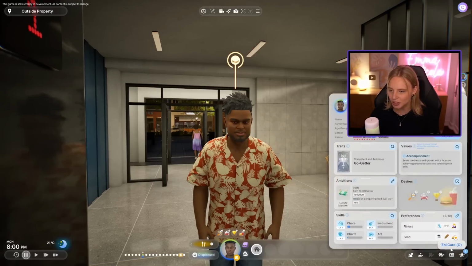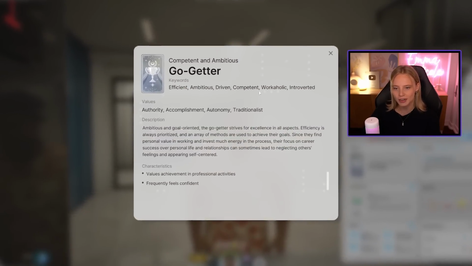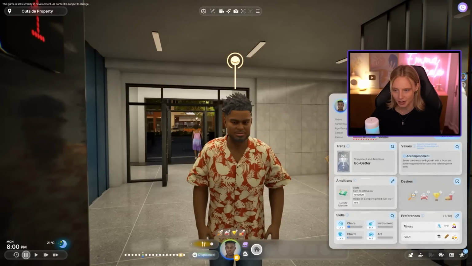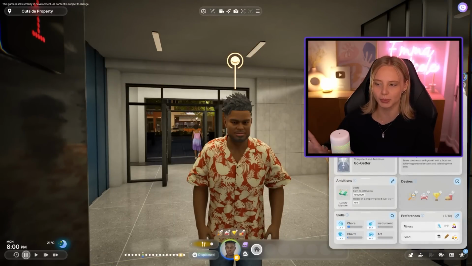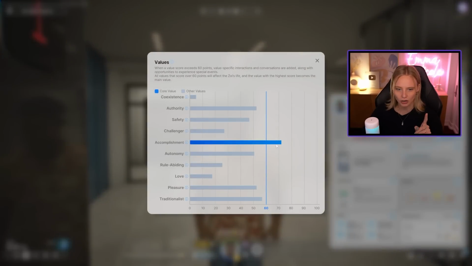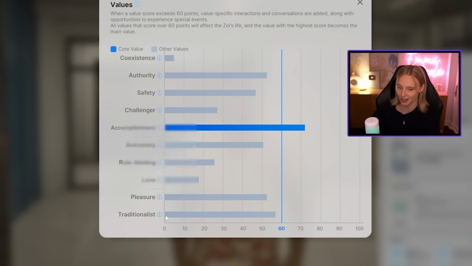So actually, something I wanted to check was a little bit about Sam and his values, his traits, his ambitions. So his trait is a go-getter. So he's efficient, ambitious, driven, workaholic, introverted. That is interesting considering he is unemployed. Not totally incompatible, but I feel like it makes sense that he should have a job. So let's do that next. And then his values are accomplishment. Interesting that traditionalist is pretty high up. I'm not entirely sure that I would agree with that for him.